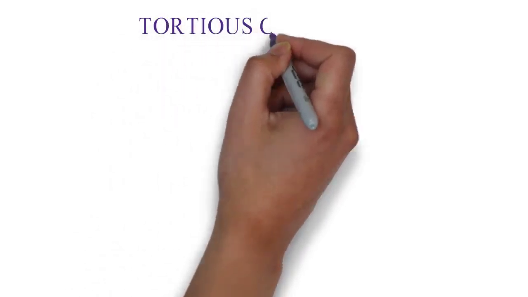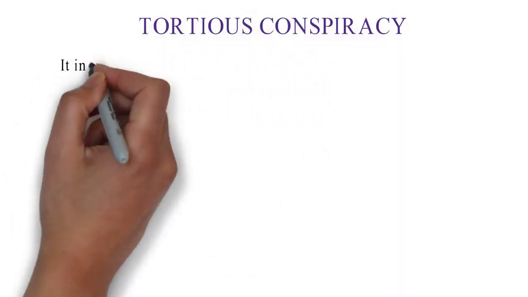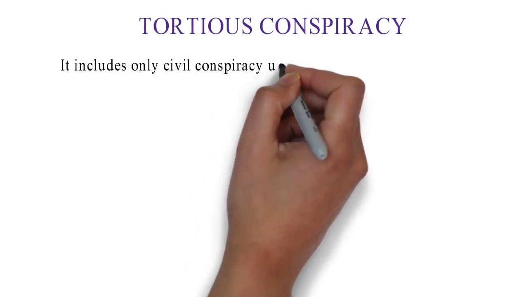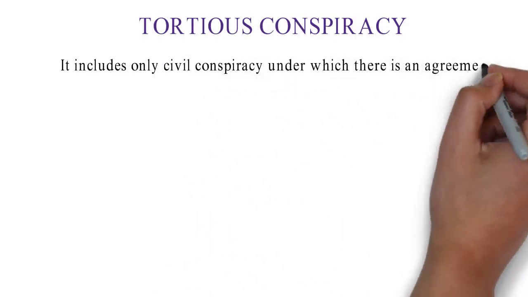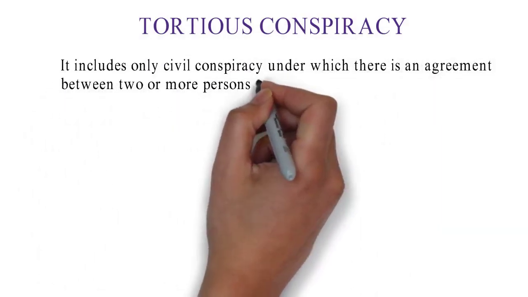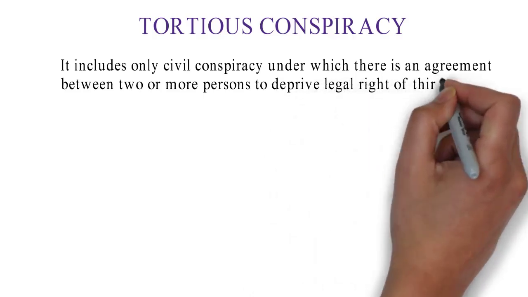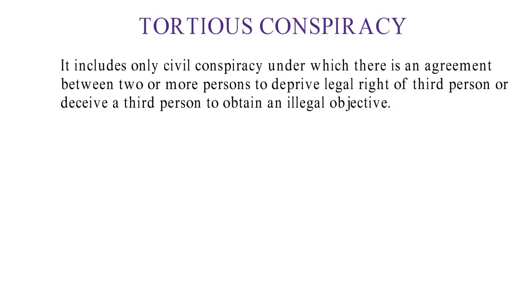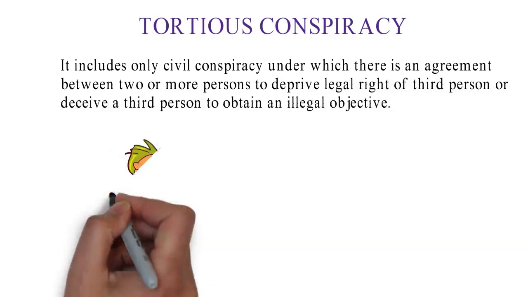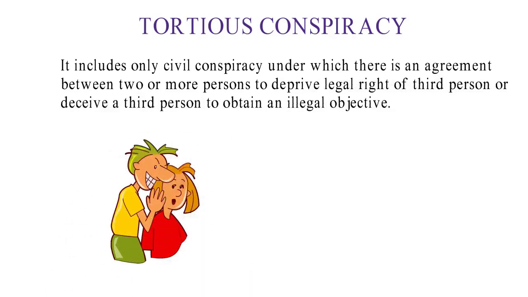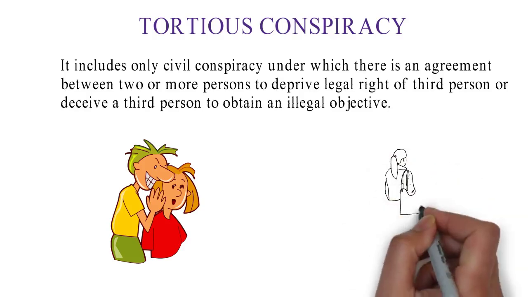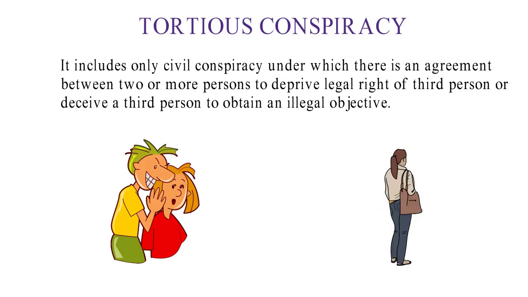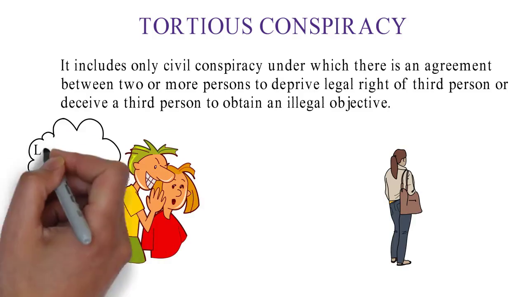Next category is tortious conspiracy. It includes only civil conspiracy, under which there is an agreement between two or more persons to deprive the legal right of a third person or deceive a third person to obtain an illegal objective. For example, two persons plan to steal the purse of a passenger. This is a conspiracy made by both, although the act of stealing is not yet performed.